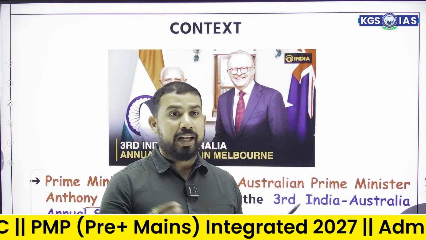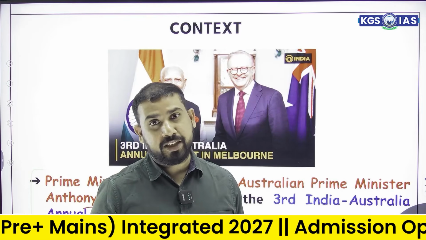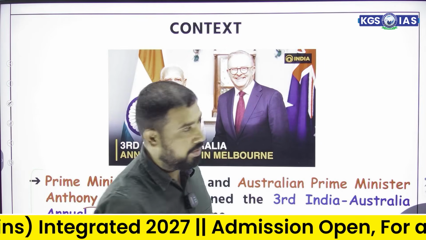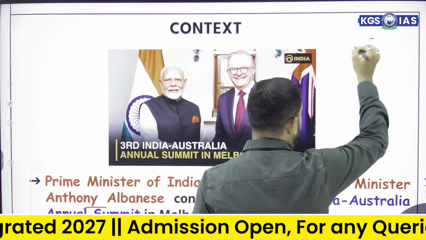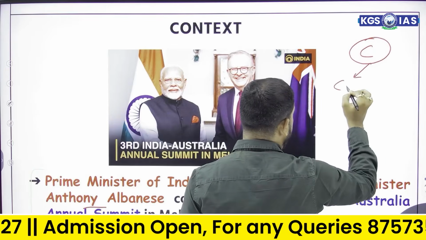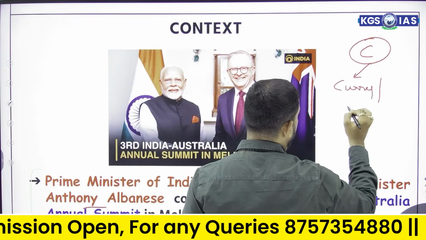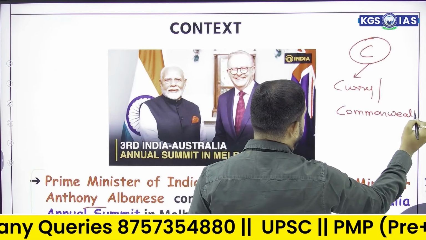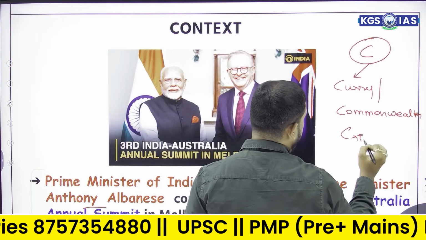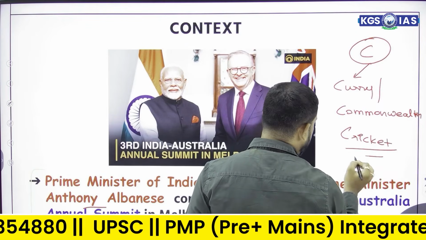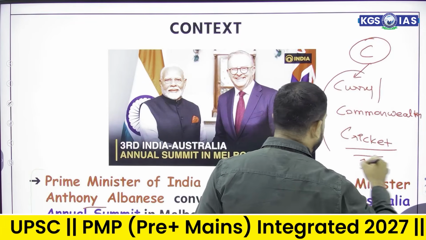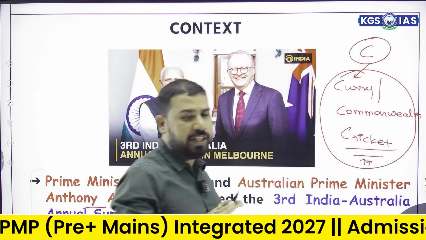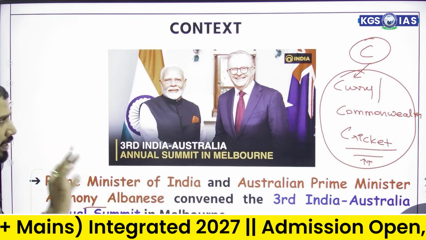Apart from it, there are 3Cs and 4Ds which we are focusing on with Australia. What are these 3Cs? These 3Cs are curry, Commonwealth, and your most favorite, cricket. So these are the important pillars between these two countries: curry, Commonwealth, and cricket.